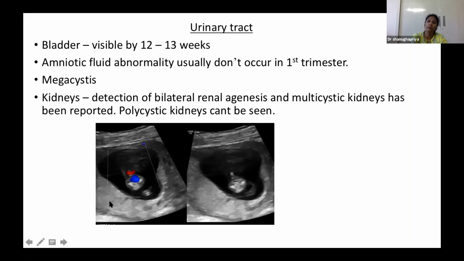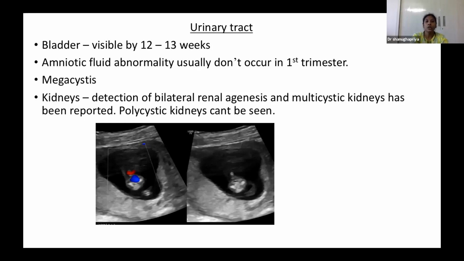It is mainly from the yolk sac, placenta and fetus, transudate from the fetus. Only after 16 weeks does the amniotic fluid volume depend on fetal urination. So by looking at the amniotic fluid volume, we cannot assess urinary tract abnormality at 12 to 14 weeks gestation.